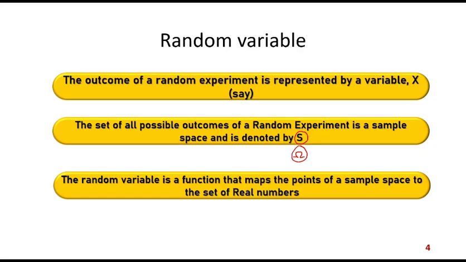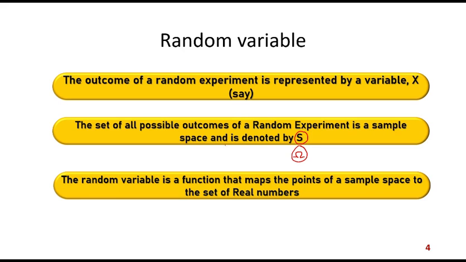Sometimes these might be discrete values like 1, 2, 3, 4, 5, 6 in throwing of a die, or this might be a continuous variable also, like waiting time for a bus. It may start from 0 and go up to infinity. That means theoretically it may be that the bus never comes. Anyways, this particular set which is called a sample space might have a finite number of values.